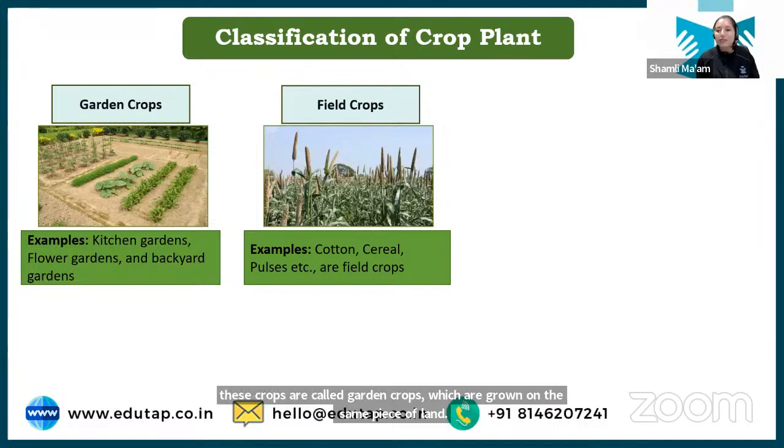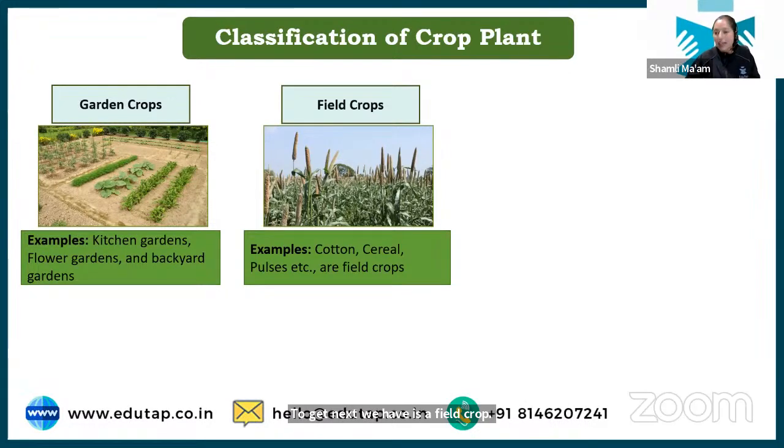Okay. Next we have the field crop. Field crops are those crops which are grown on a large piece of land. Okay. They are called field crops. It contains all your cotton crops, or the fiber crops we can say, the cereal crops we have, the pulses crops we have, that is the field crop.